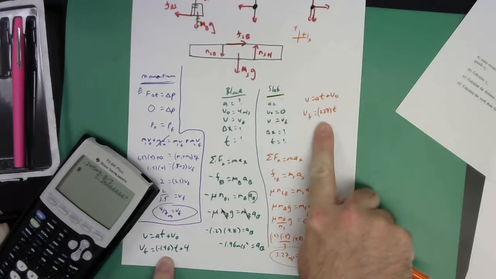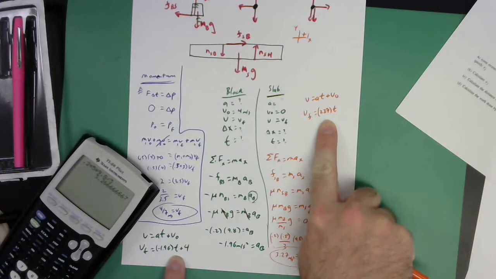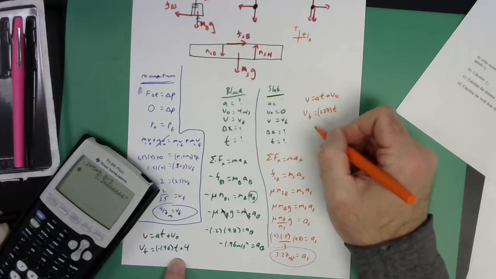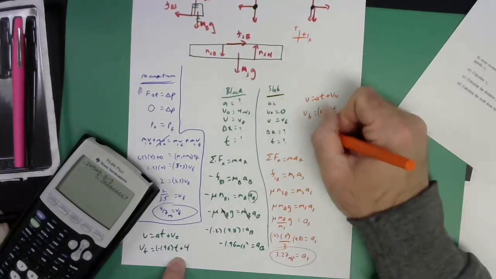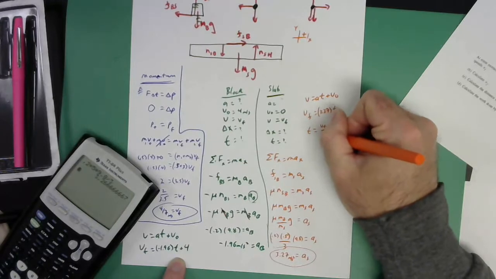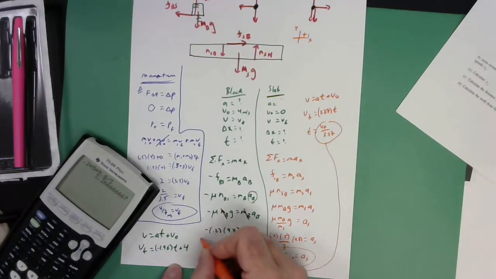Got these two equations, right? And they've got the same V final and the same T. You're like, now I have it. And you say, I can rearrange this for T, substitute it in here, and get my V final. Ta-da! So if you do that, you're going to say, hey, T is V final over 3.27. This, put it in there.